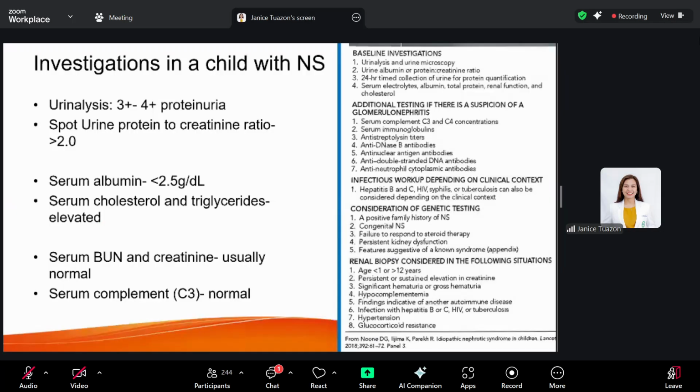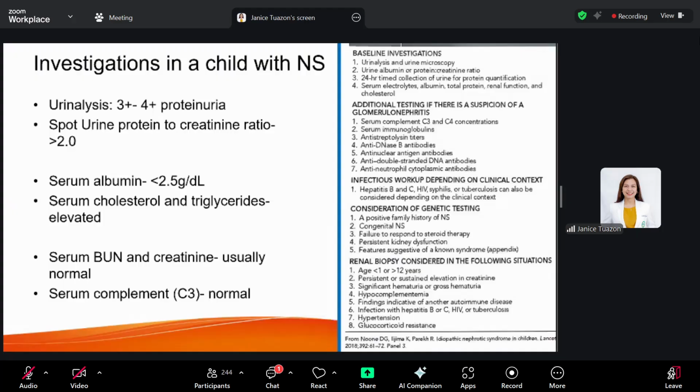Okay, now the investigation in a child with nephrotic syndrome, this is recently added in the 22nd edition. The diagnosis is confirmed by urinalysis, which reveals a +3 to +4 proteinuria.